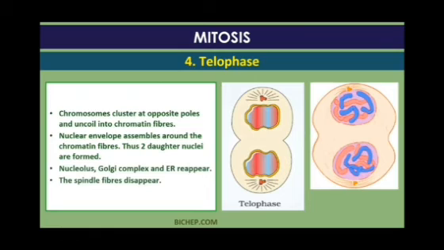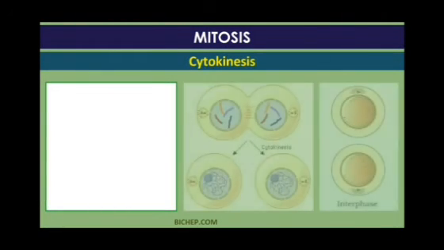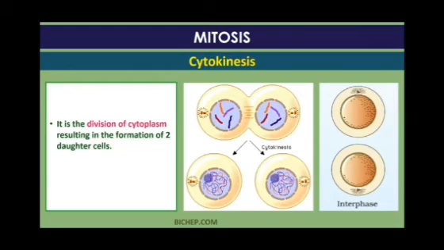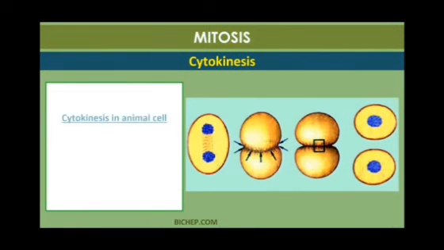all the parts of the cell start reappearing. The nucleus starts making its nuclear membrane, and the Golgi apparatus and endoplasmic reticulum all come back again. And the last process is cytokinesis, that means the division of cytoplasm. Now the cell divides into two parts. This is known as the first type of cell division, mitosis.